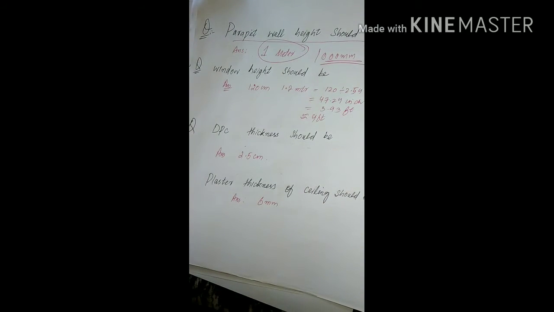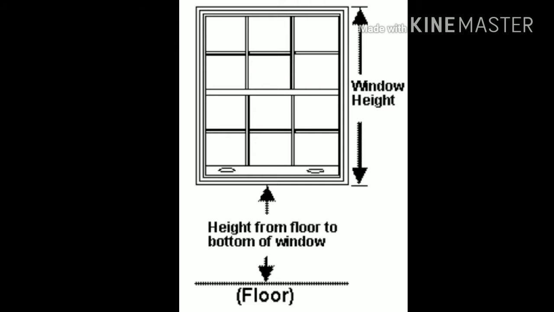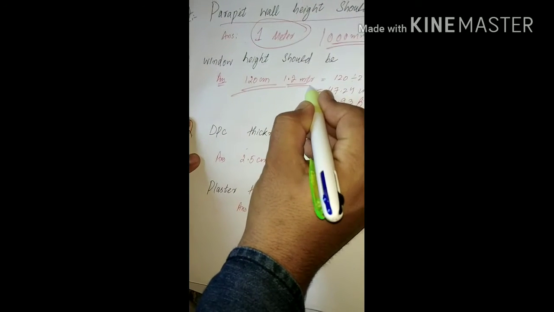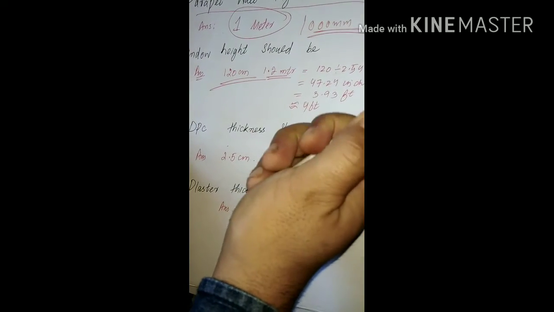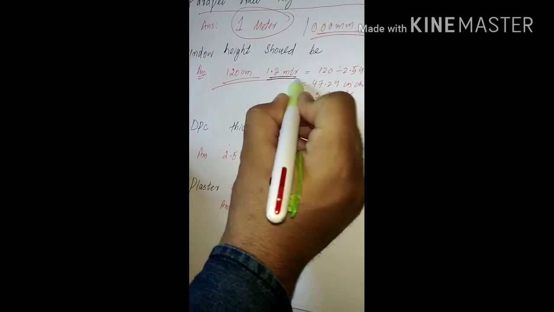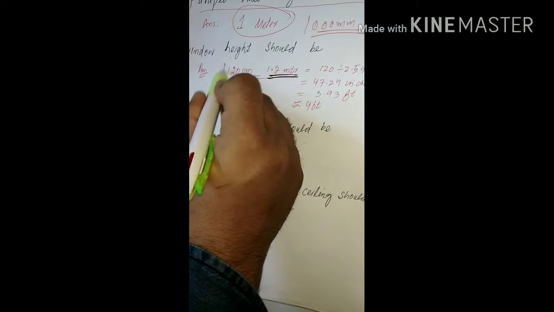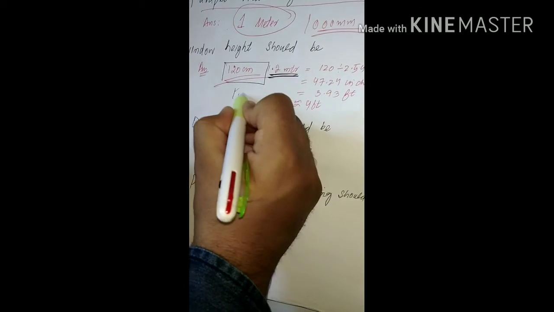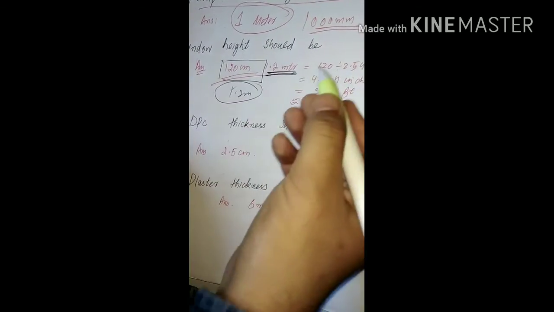And if we talk about the window height, it should be 120 centimeter. 120 centimeter is 1.2 meter. So this should be the window height.